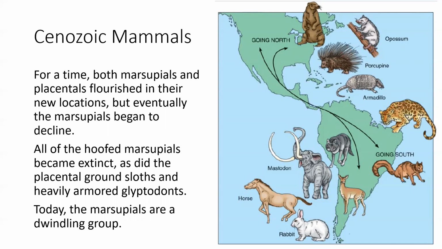And for a time, both marsupials and placentals flourished in their new locations, but eventually the marsupials did begin to decline. All of the hoofed marsupials became extinct, as did the placental ground sloths, the heavily armored glyptodonts. Today, the marsupials are still a dwindling group.